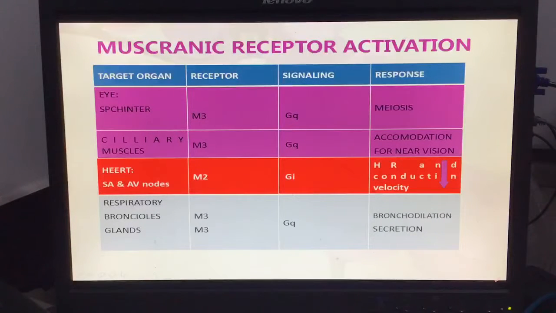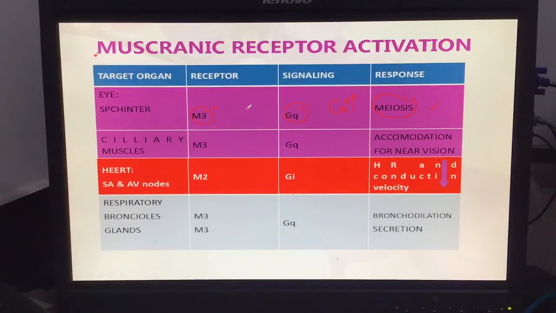The muscarinic receptor activation summary is here. What happens with the M3 receptor in the eye? Here we see the different organs and what happens with the parasympathetic system. If we stimulate the muscarinic receptor in the eye, the Gq protein is activated, the calcium level increases, the smooth muscle contracts, and the eye pupil constricts. Miosis is caused by